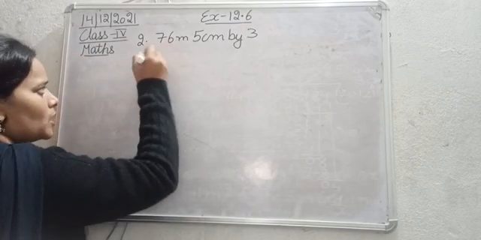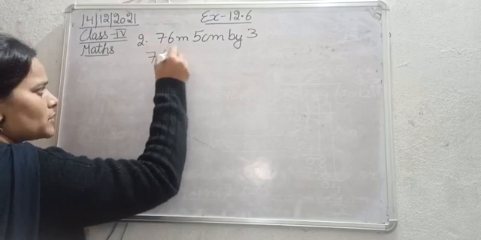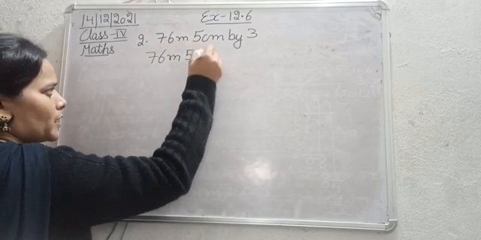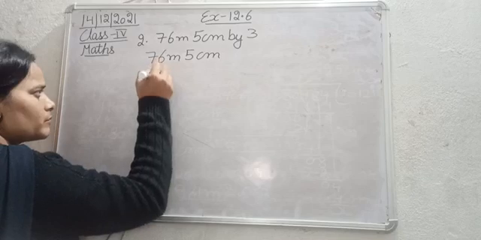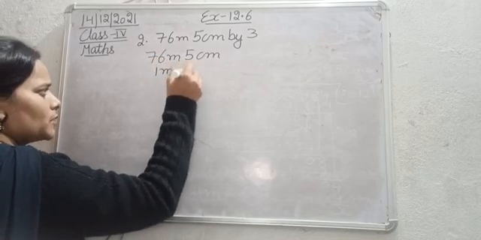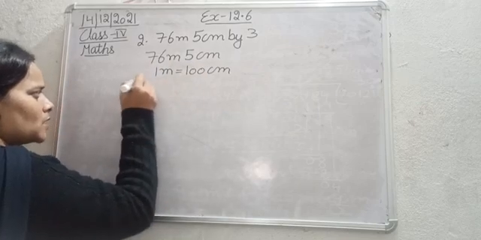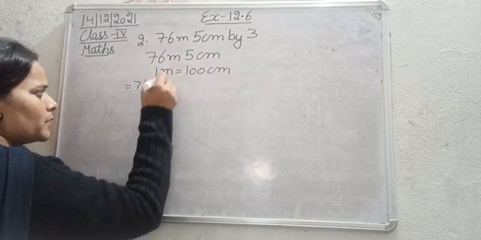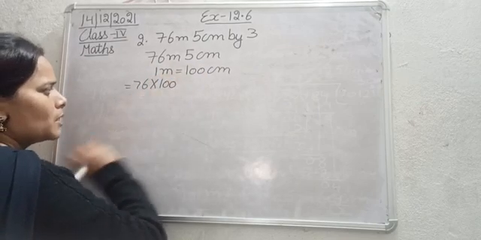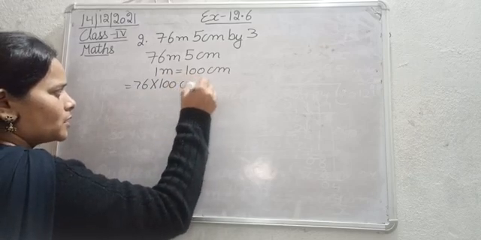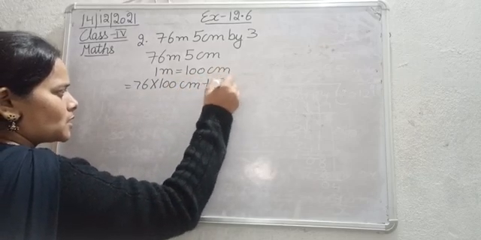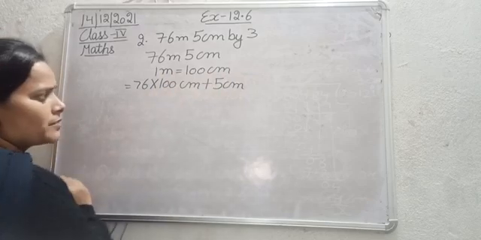Okay, first of all, we will do the conversion of 76 meter 5 centimeter. 1 meter is equal to 100 centimeter. 76 meter will be converted into centimeter by multiplying with 100, plus 5 centimeter.